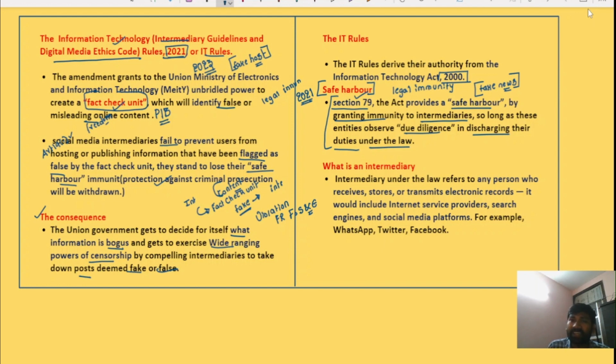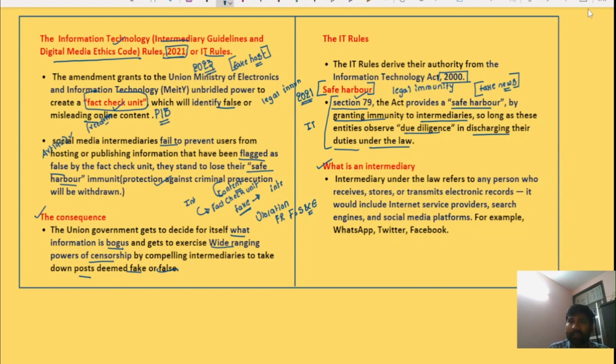But the recently amended IT rules say that if a particular platform, or intermediary, hosts fake news, then their safe harbor will be removed or withdrawn. Okay, so you understood safe harbor. Now try to understand intermediary also. These terms are very important: the IT rules, safe harbor, and intermediary, because the entire issue revolves around these aspects, and these issues are also important for the prelims exam. So please listen carefully to IT rules, safe harbor, and intermediary.